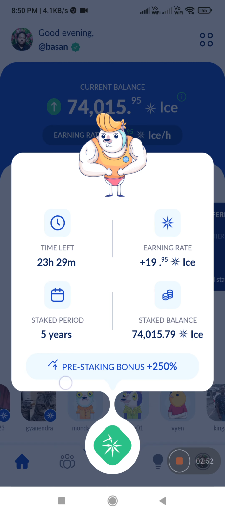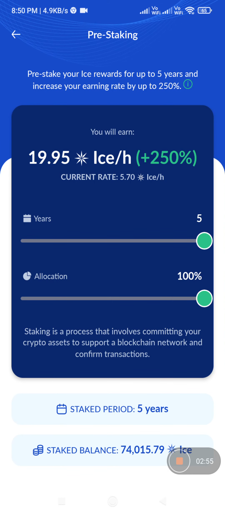If you want to look at the pre-staking bonus, click. Just here, year 5. This year 5, the 1 2 3 4 5, 5 is the maximum, from 1 to 5. Here you may choose whether you want to put 1 year, 2 year, 3 year, 4 year. 5 year is the maximum. Now I put the maximum. Then the allocation is also like that, 1%, 2.3%, 100% per year. 100% and 5 years is very important.